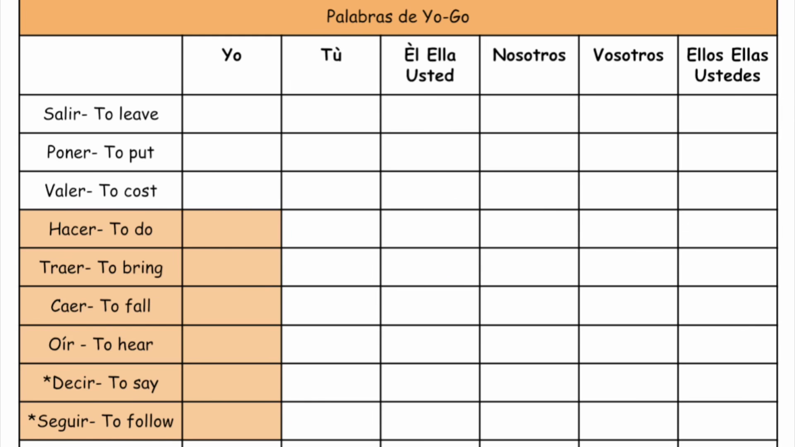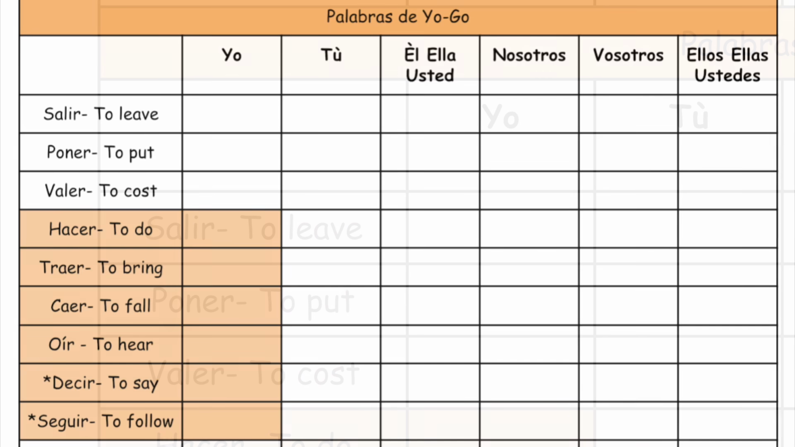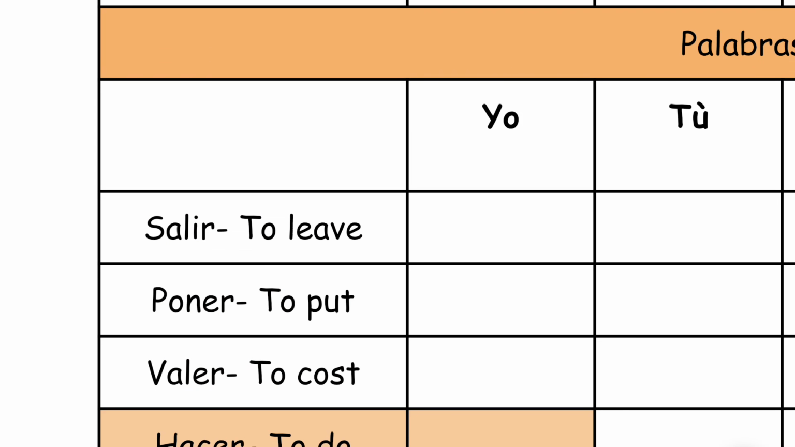For the yo-go verbs, instead of conjugating to the o ending, we'll use a go, yo go. Get it? Es fácil. On your apuntes, conjugate the first three verbs in the yo form. Pause the video until you are ready to continue.